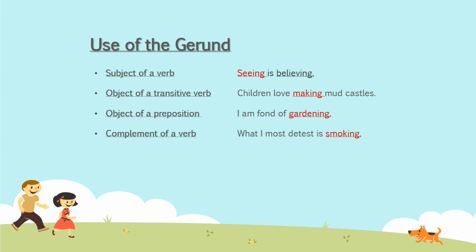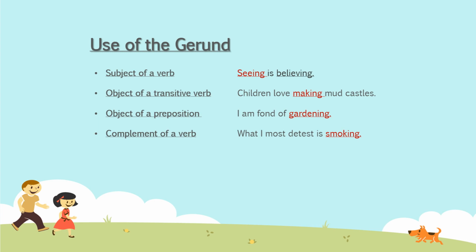Now, point number 3, object of a preposition. Here the gerund will be placed after the preposition, because it is an object, no, that is why it is after the preposition. Now let's understand with the help of an example. I am fond of gardening. Here, of is preposition and gardening is gerund.